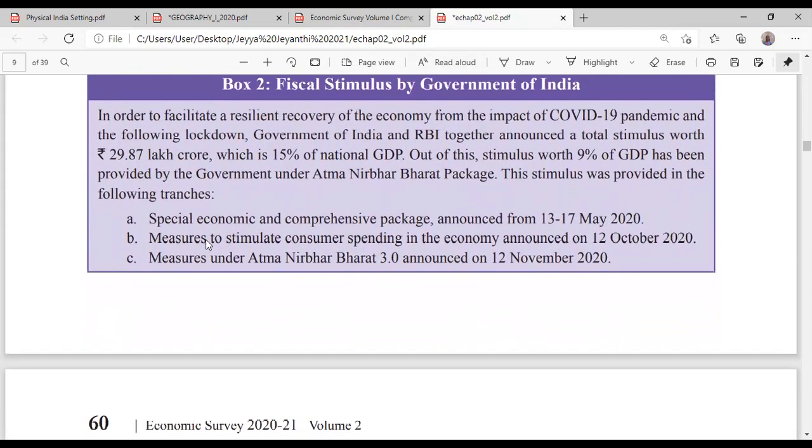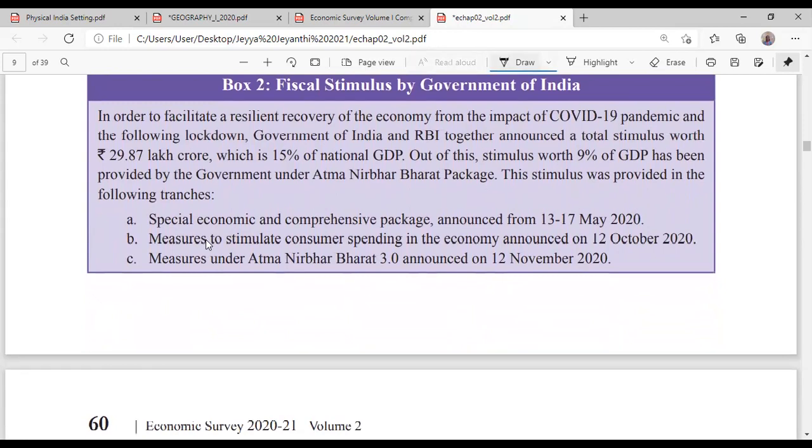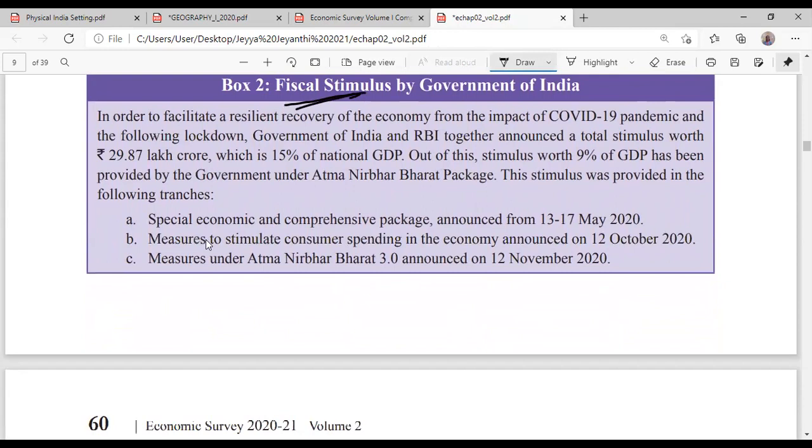Okay, so what did the government actually do on the fiscal stimulus package? All of you understood what a fiscal stimulus is? Yes, sir. Actually, everybody was saying that during the COVID situation, with lockdown, when the economy was in trouble, we wanted around 10% of GDP as a fiscal stimulus.